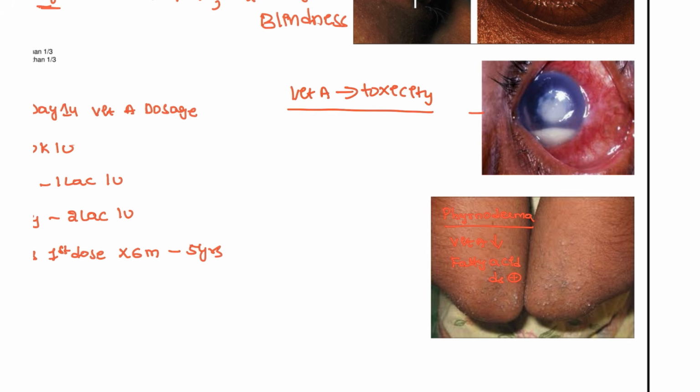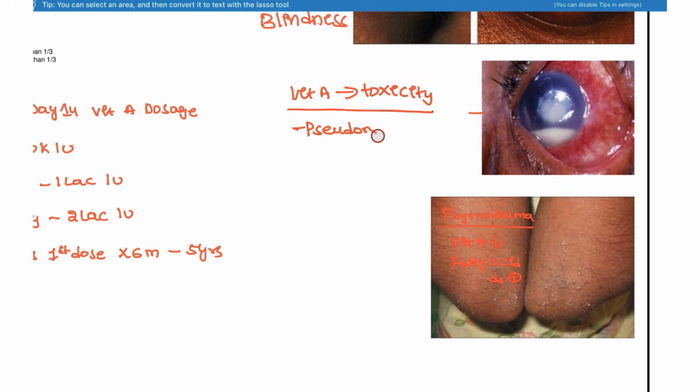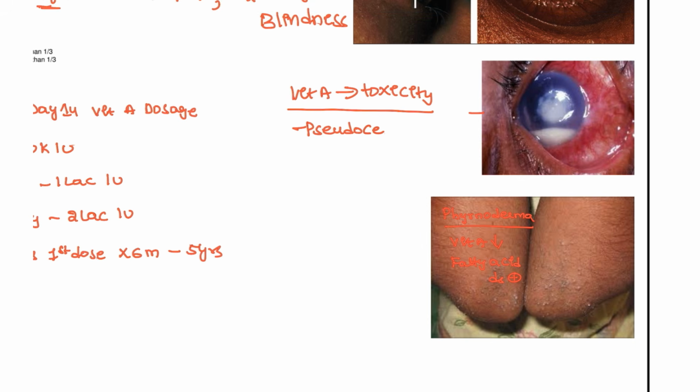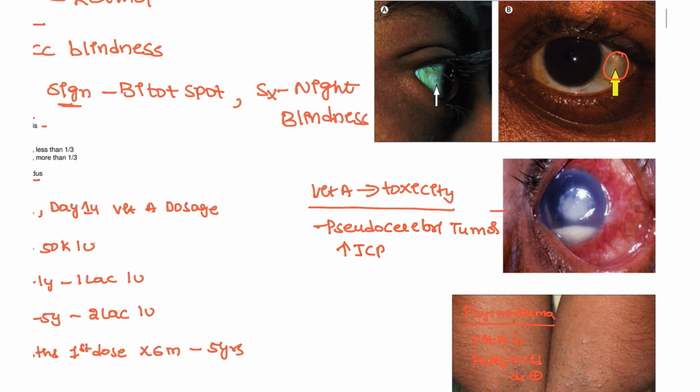All the fat soluble vitamins can present with toxicity, and the most common presentation will be pseudotumor cerebri. Okay, it's a false tumor that is present in the patient. The patient will have increased intracranial tension.